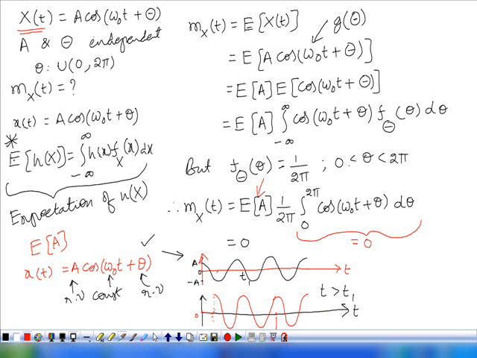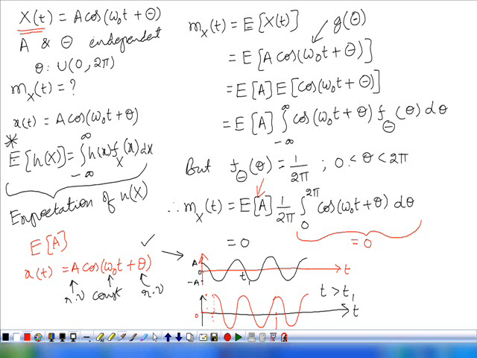If you consider these two together, this amplitude is different from that amplitude, and the phase of this is different from the phase of that. That is, from sample function to sample function, the amplitude and phase vary. But within a single sample function, the amplitude and phase are the same for all times. Similarly for the second sample function.